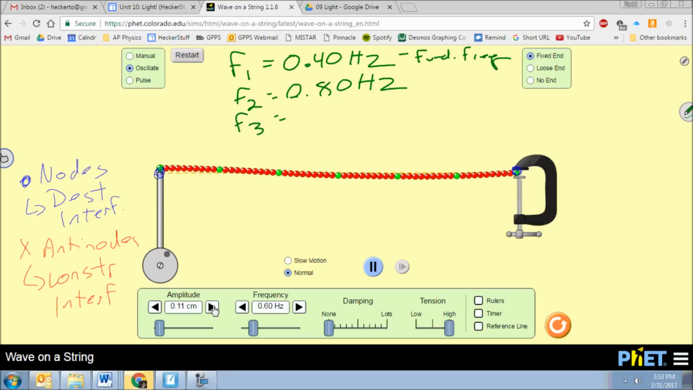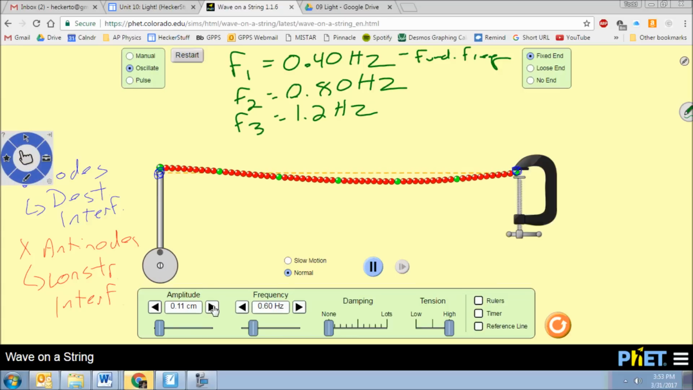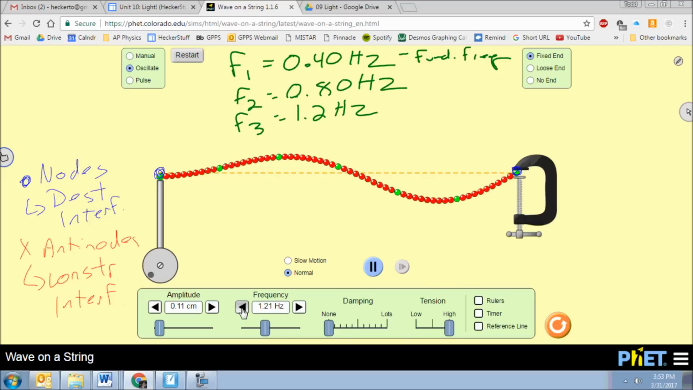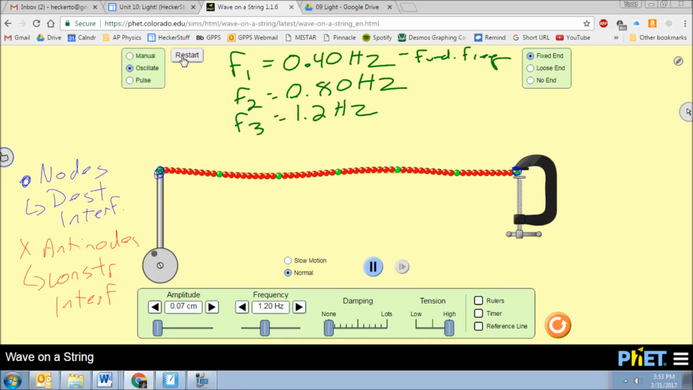Okay, so if we triple it, that's 1.2 hertz, right? 1.20 hertz, I guess, if we're being specific. All right, so here we go. Let's increase this guy up to 1.2 hertz. Let's decrease our amplitude again a little bit and then restart it.